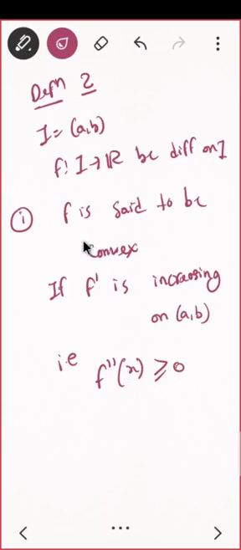So now it is quite simple. If you want to prove convex, what should you do? You just have to find the double derivative and check whether the double derivative is always positive or not, or check whether f dash is increasing or not. In the example I gave you, e raised to x, you take f dash, then f double dash, and that is always positive. So it is convex.